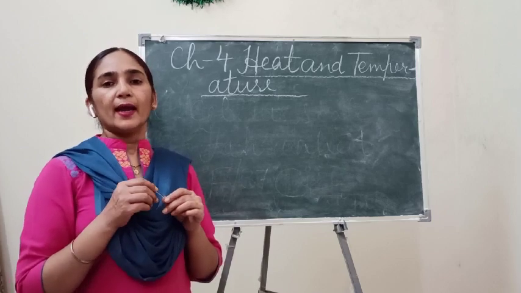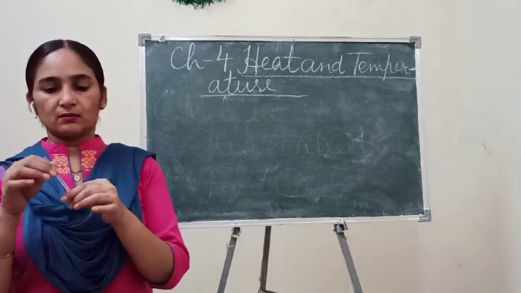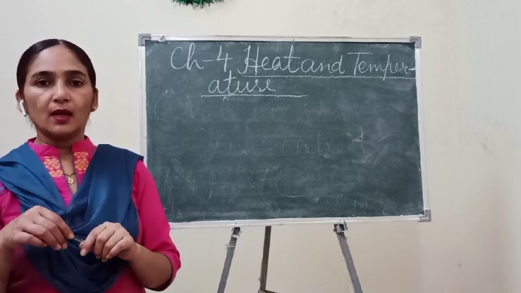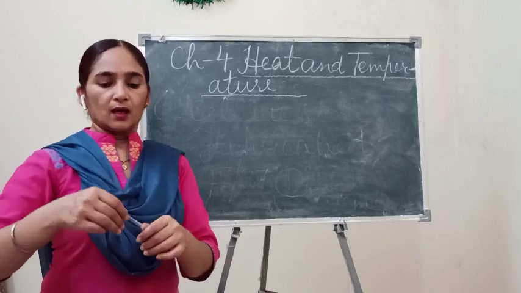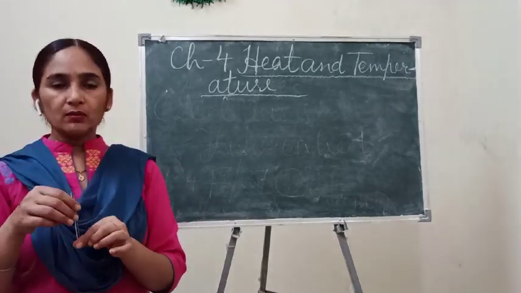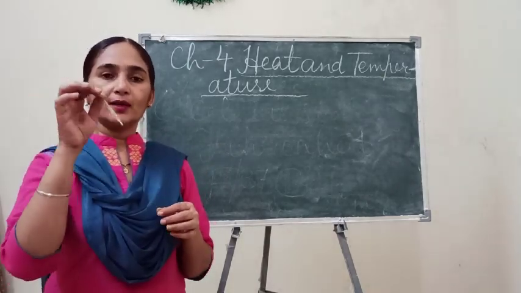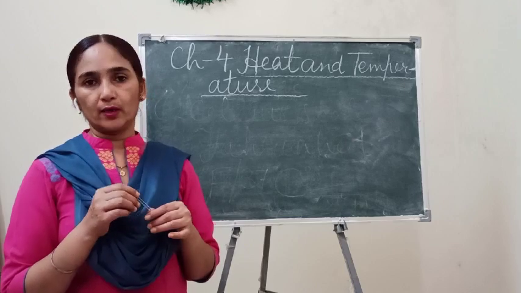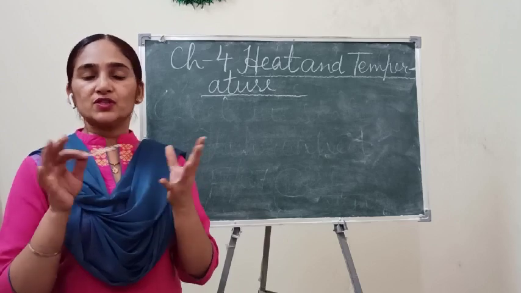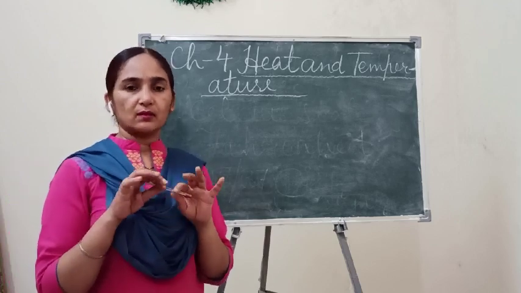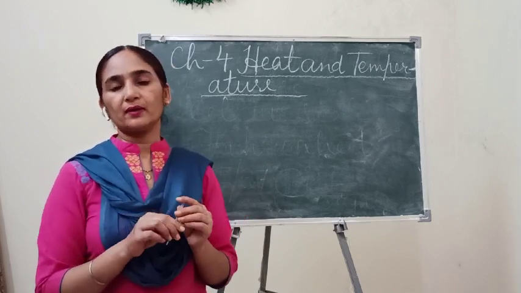Okay, and after the use of this thermometer, again you give a slight jerk, so that the mercury level comes down, and before putting it into the case, again you put it in an antiseptic liquid, so that you can remove the germs from this thermometer, and you put it in a case cover, and then you keep it safely.